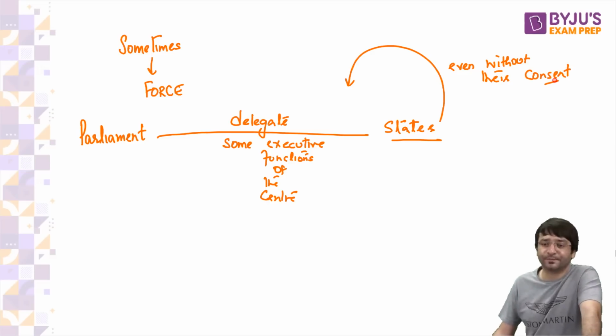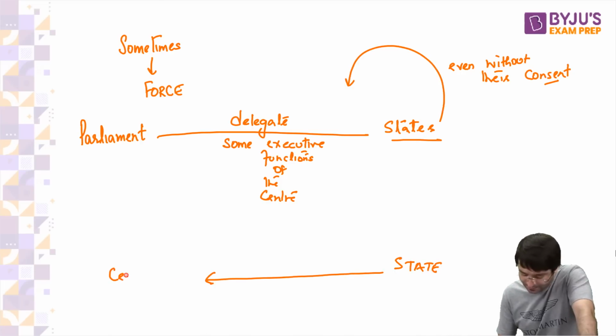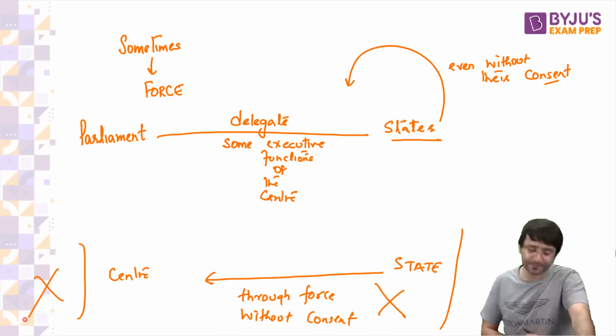That's through force. But can state delegate executive power to the center through force, without consent? No, such a thing cannot happen.